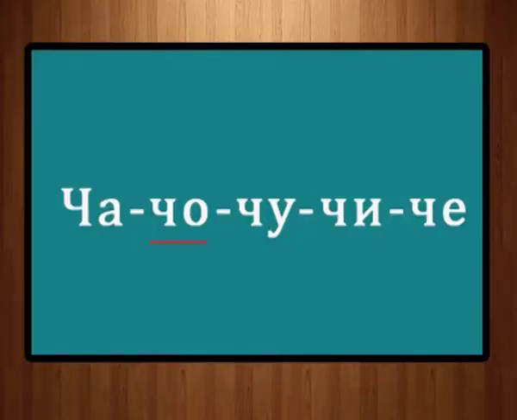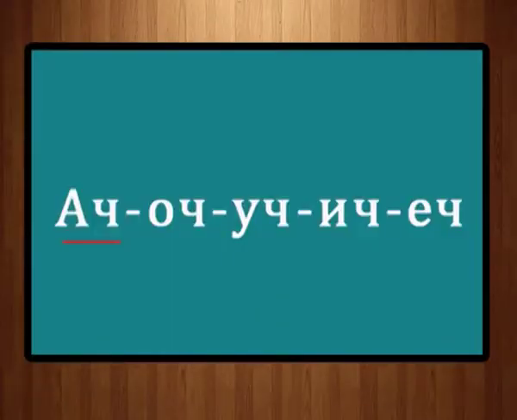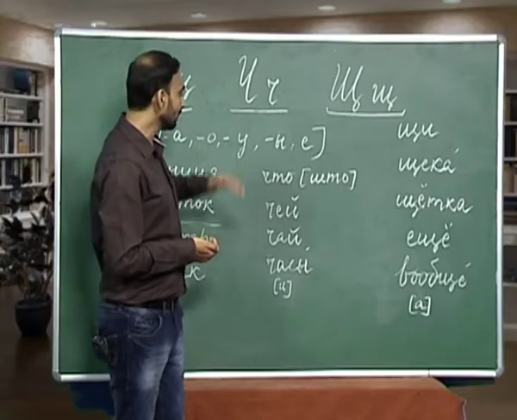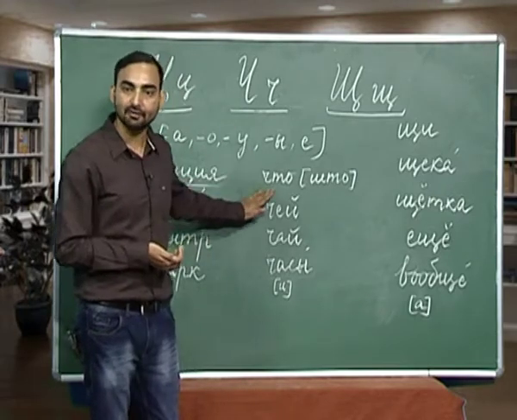Cha, cho, chu, chi, che. The other way around. Ach, och, uch, ich, ech. I have written some words from this letter. So, we will try to pronounce them correctly.